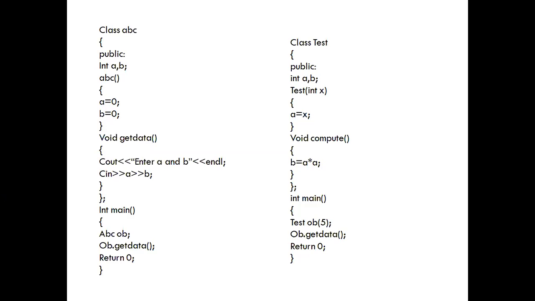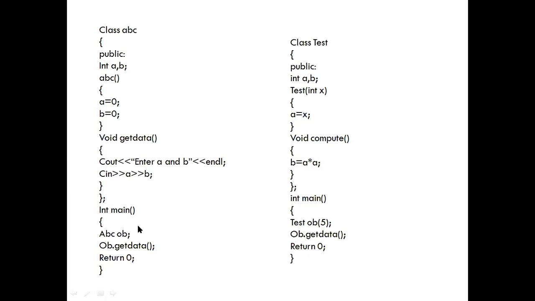Now in the main function, we create OB, that is an object of class ABC, and then we call the getdata function. To call getdata, we need this object and then the dot operator. But when we create an object of this class, it automatically calls this constructor.